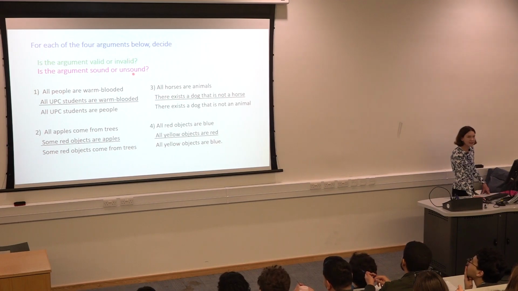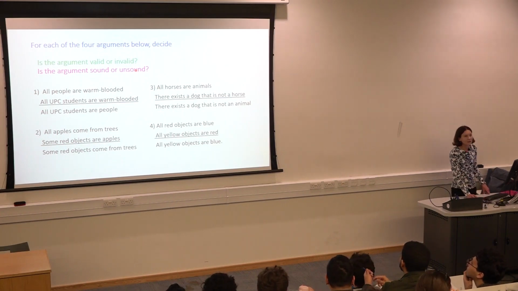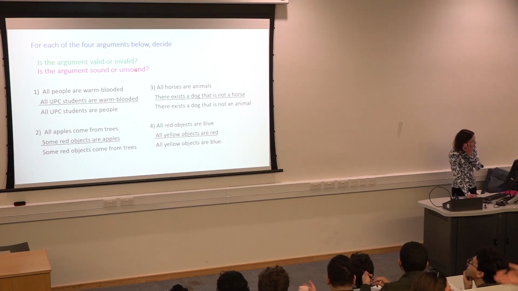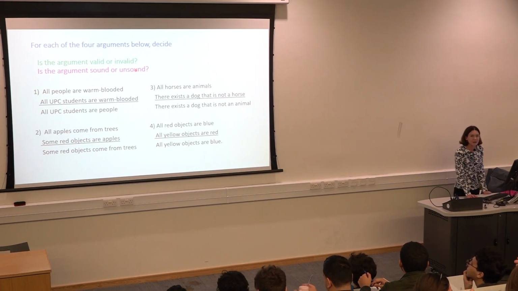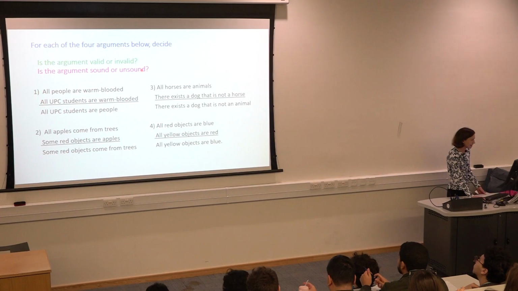Invalid, and unsound. Yes, it's invalid, so that makes it automatically unsound, right? Invalid and unsound.